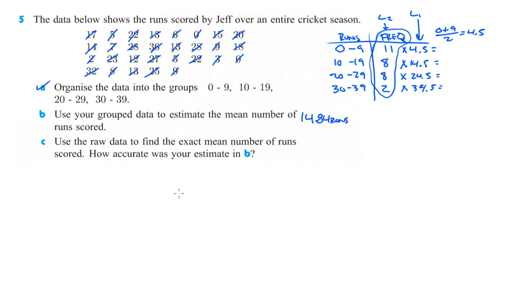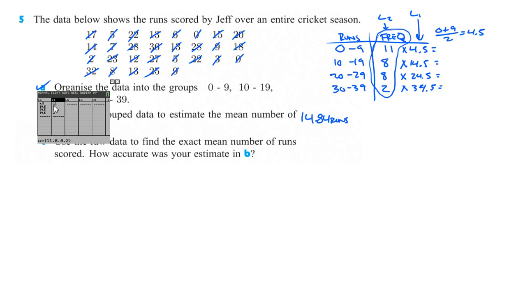Okay. Use the raw data to find the exact mean number of runs scored and how accurate was your estimate in B. So in order to do that, we'll just have to go back and put all of these pieces of data in the calculator and figure out what the exact mean was. So we'll go back into stat, and we're going to edit.